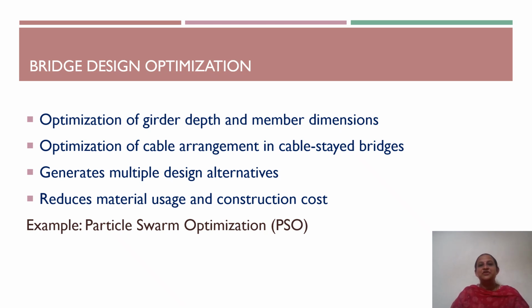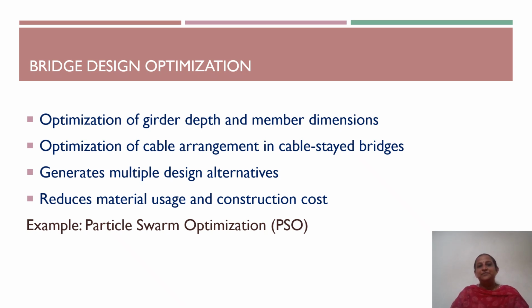The algorithm searches for the best design solution by continuously improving the solution based on previous experience. As a result, we will be able to get a more economical and more sustainable bridge design by reducing the material usage and construction cost. So this is how AI can be used for optimization of